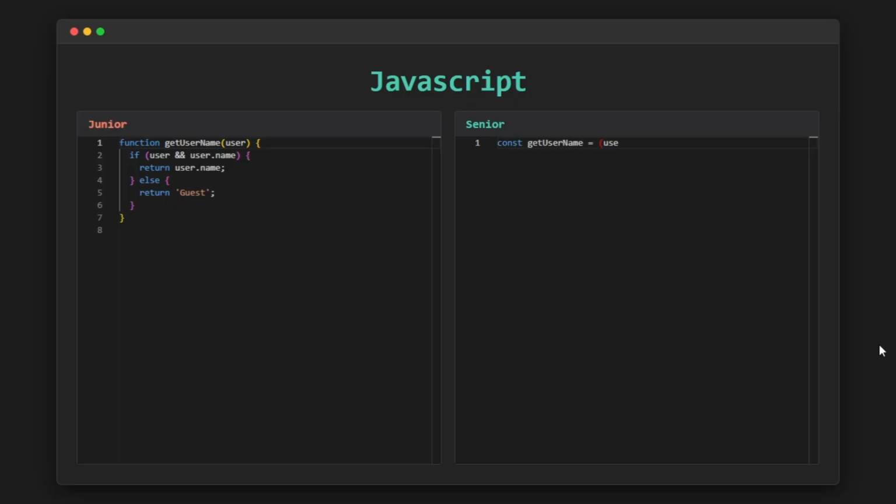Let's start with our first example. Now, take a look at this piece of junior level code. This is a very typical way a junior developer would write code. First of all, we have to say that this code is not wrong at all.